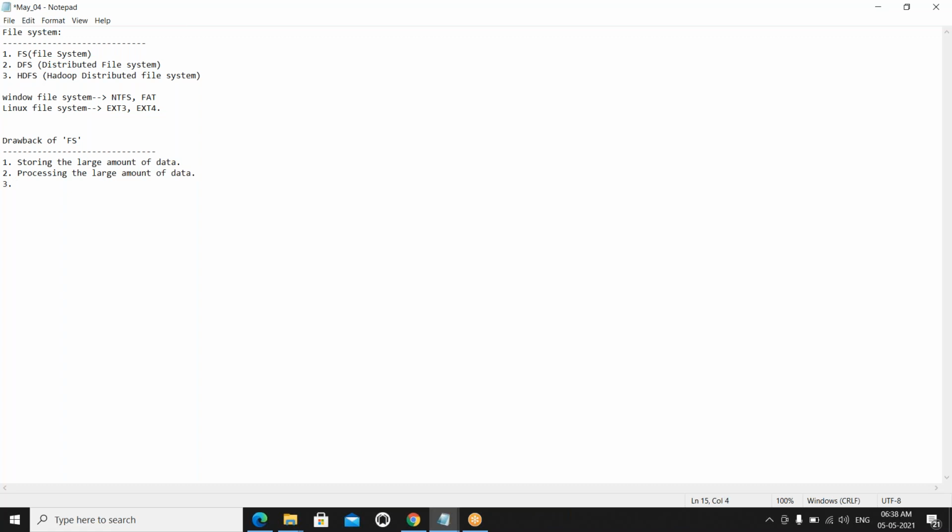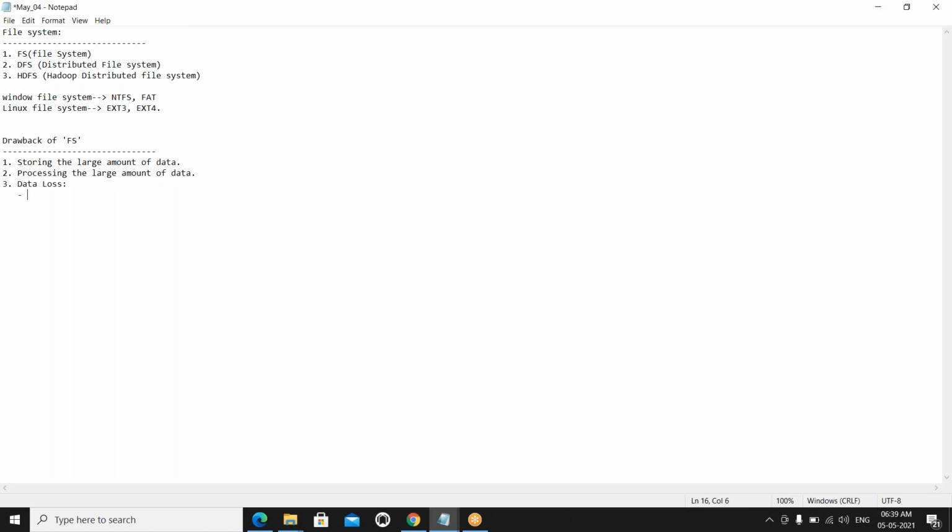Yes, we have data loss. We can lose the data also. How many ways can you lose the data? One of the ways is power failure. First of all, you are doing something, you are copying something. In the middle of that, the power has gone. What will happen? You are going to lose the total data, right?